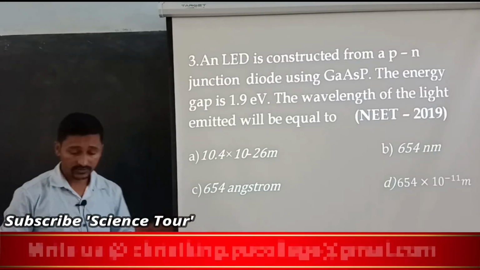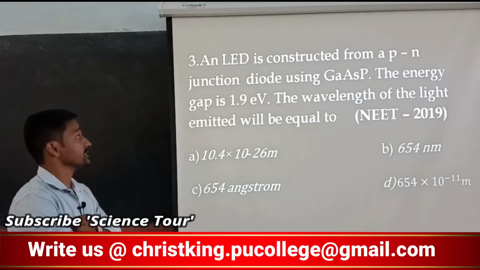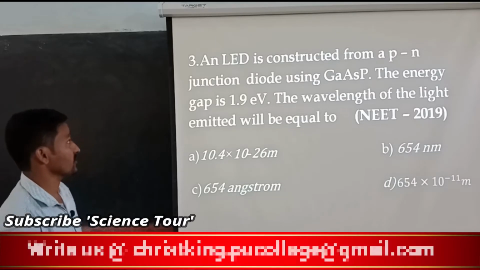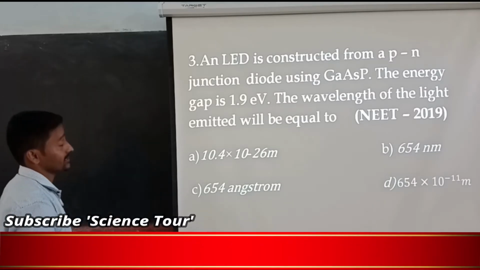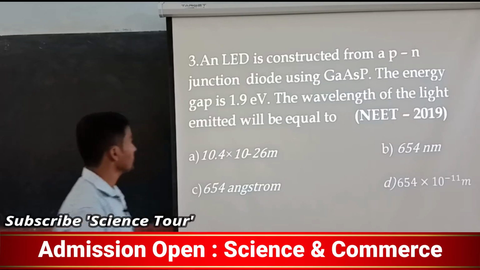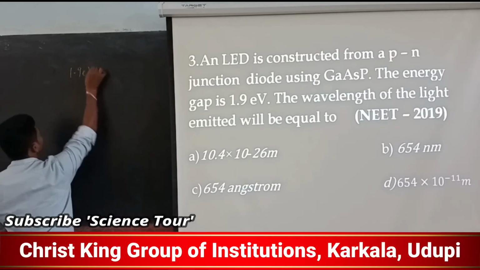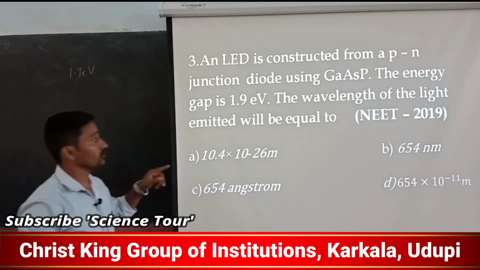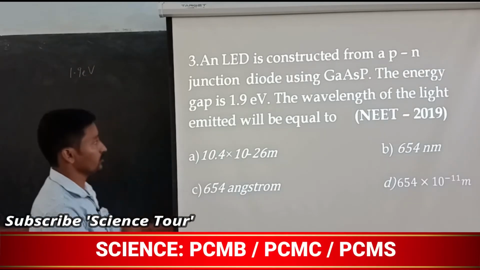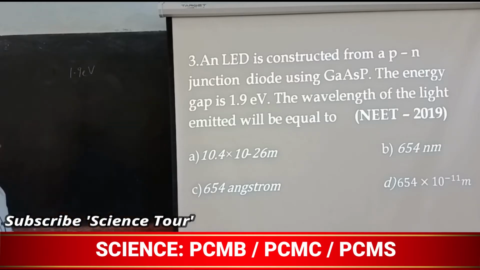Go to the next question. An LED is constructed from a PN junction diode using gallium arsenide phosphate. The energy gap is 1.9 eV. The wavelength of light emitted will be equal to, if that gap is there, what is the wavelength?